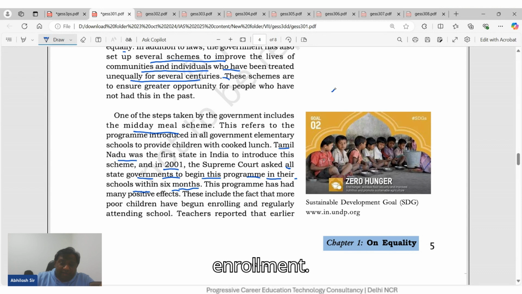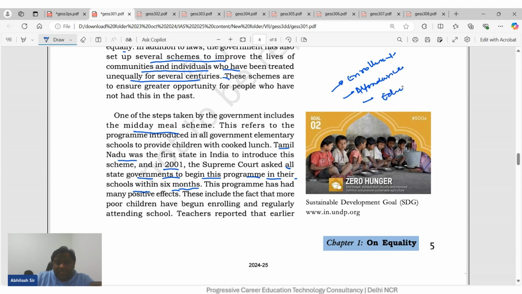There should be enrollment of students in school, attendance, and education.